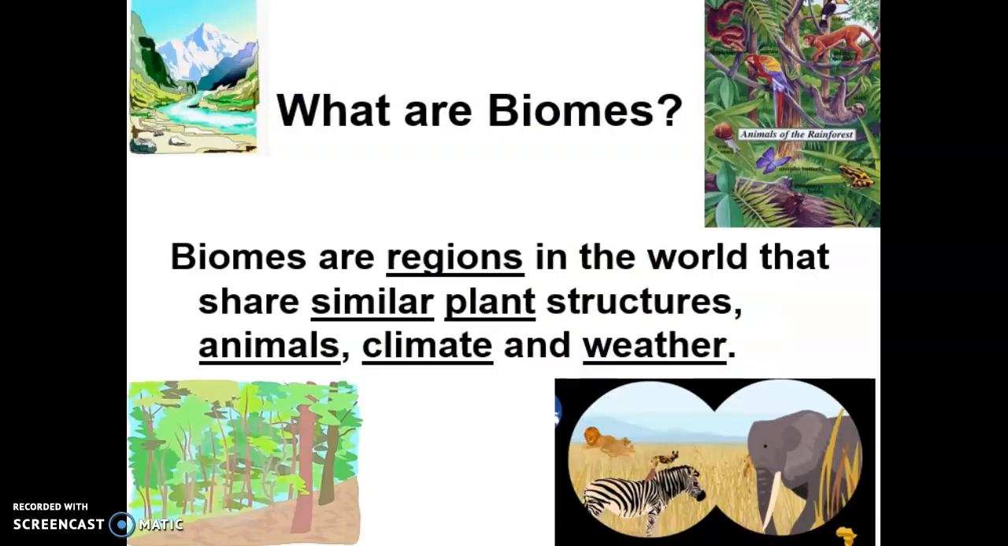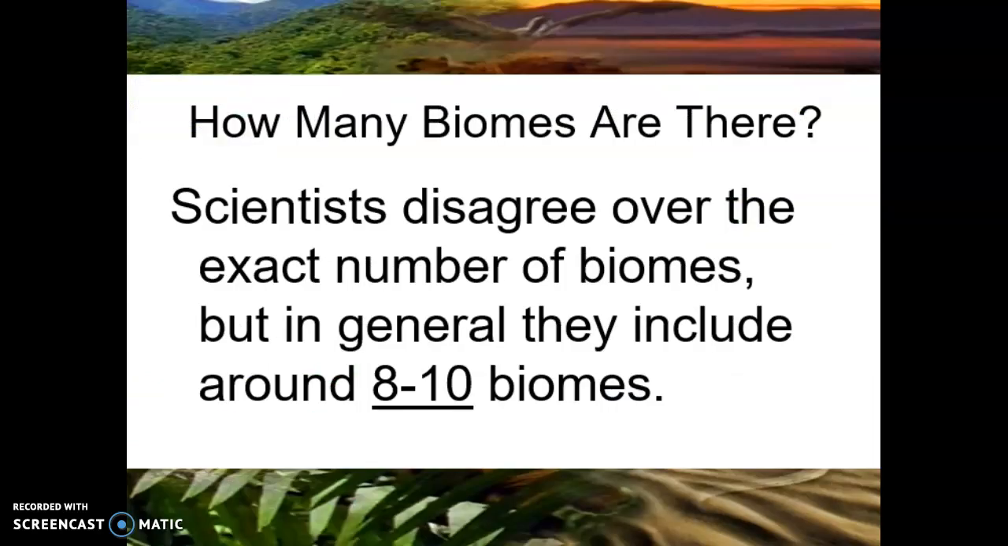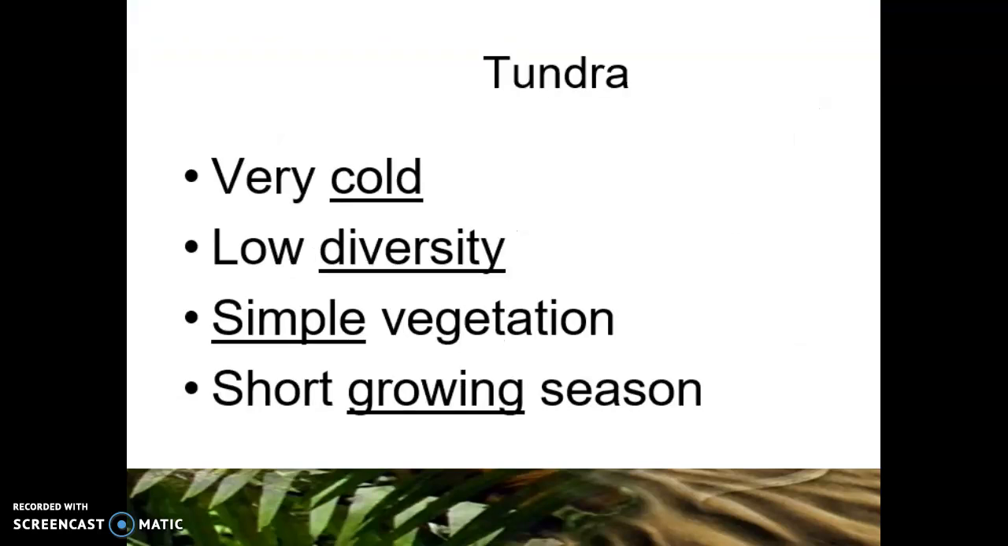What are biomes? Biomes are regions in the world that share similar plant structures, animals, climate, and weather. How many biomes are there? Scientists disagree over the exact number of biomes, but in general they include around 8 to 10 biomes. Let's start with the tundra.